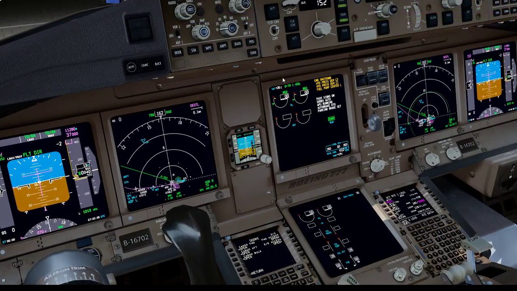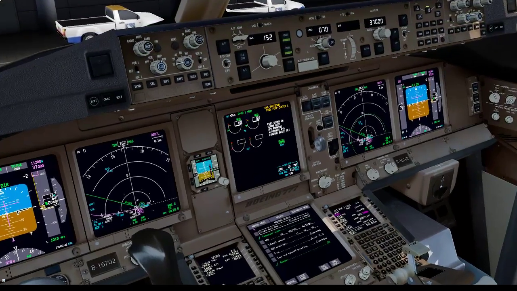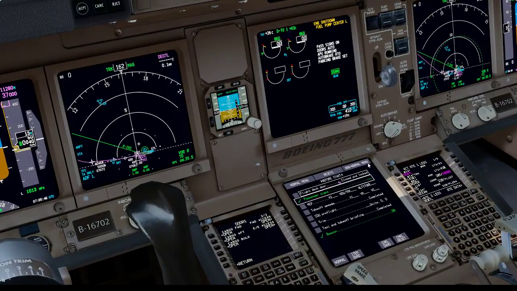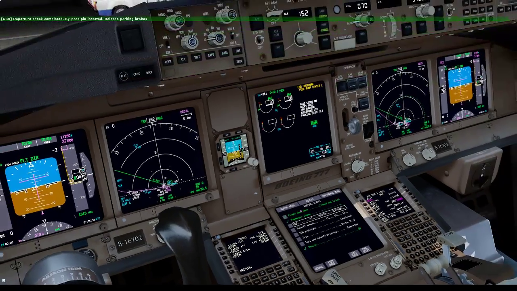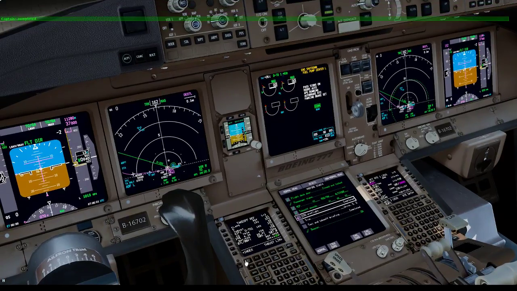I'm ready for the checklist. Before start checklist. Flat deck door. Close and lock. Passenger signs. On. Set MCC and checked. Release parking brakes. Takeoff speeds. Set and checked. CDU pre-flight completed. Trim. Commencing push.